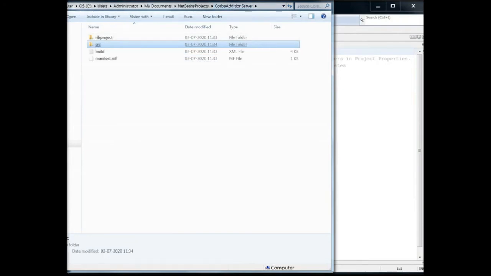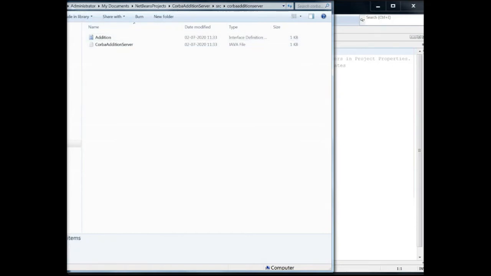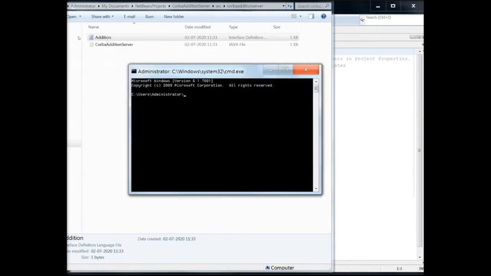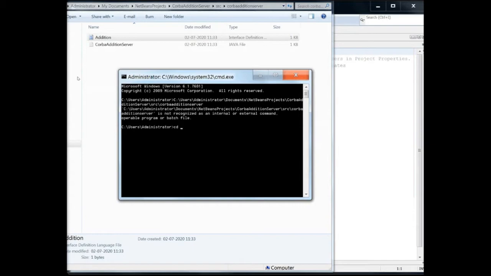I'm just changing the positions. It doesn't matter. I took addition.idl and placed it along with my CORBA Addition Server file. It doesn't matter. Why? You'll see. This IDL file, let me tell you again, you can make anywhere. Addition.idl is a plain text file. I made it here, but it has to be independent, because the basic thing is that we want independence. CORBA is a middleware. I want the client to be different, the server to be different, and this IDL should be with CORBA, so you can make it separately, but I made it here.